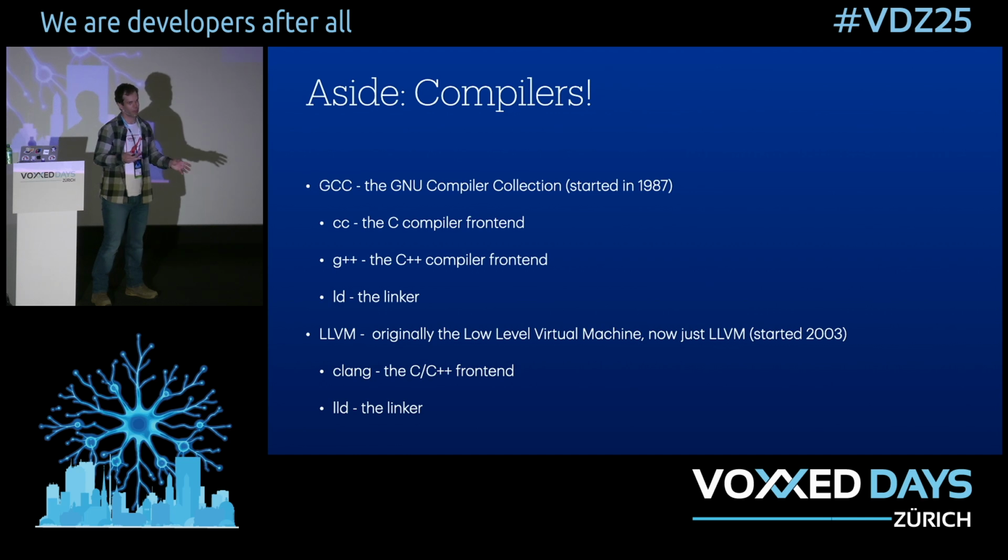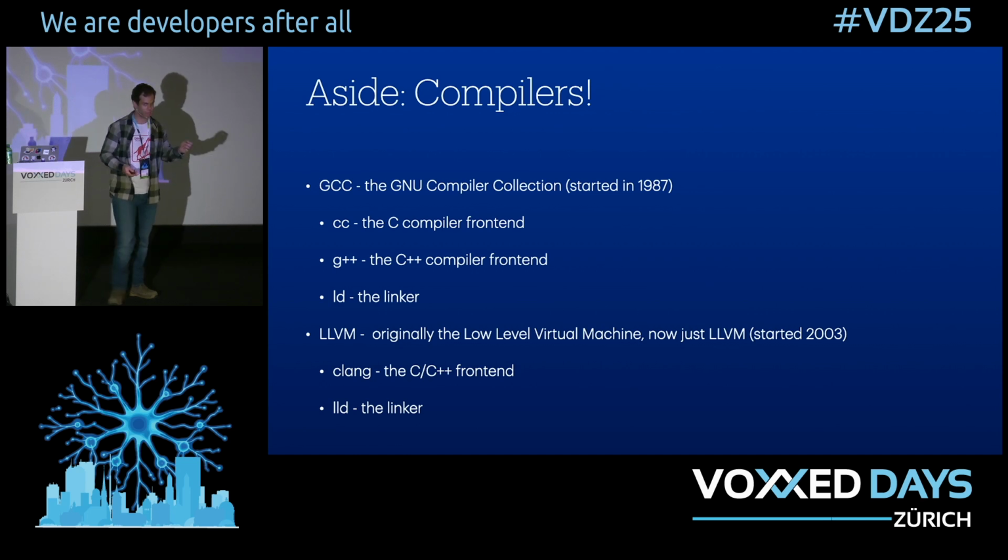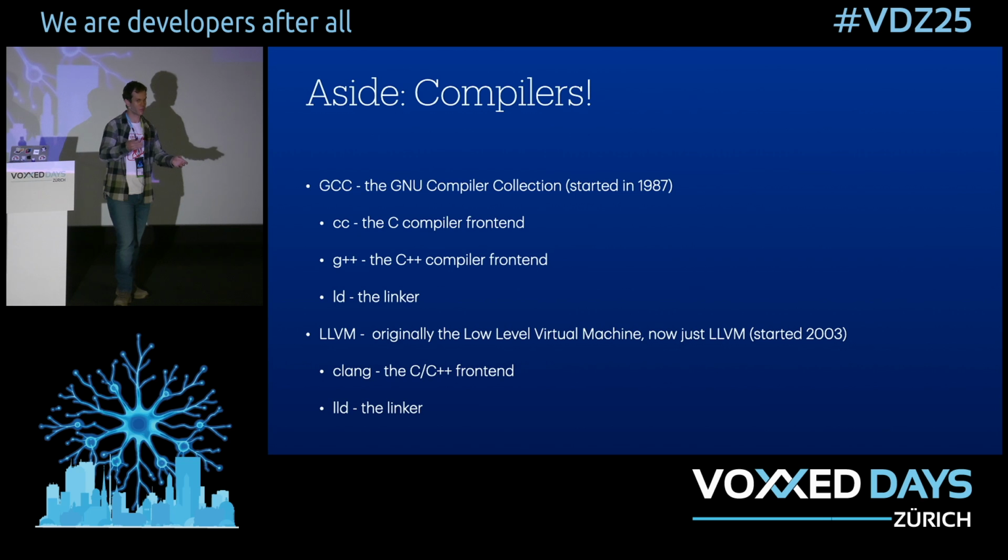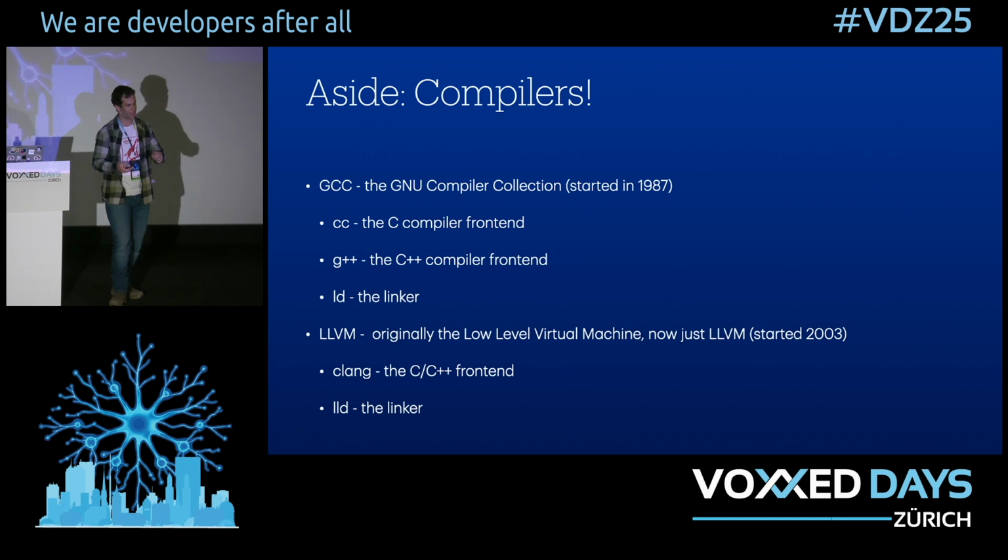And in both compiler suites, in most compiler suites, you have compilers which take a piece of source code file by file and produce kind of like an intermediate representation of that. I've used a bad word, like they compile the individual files. And then you have a linker which takes all of those individual files' compiled output and combines them into a shared library like we need today, or an executable.